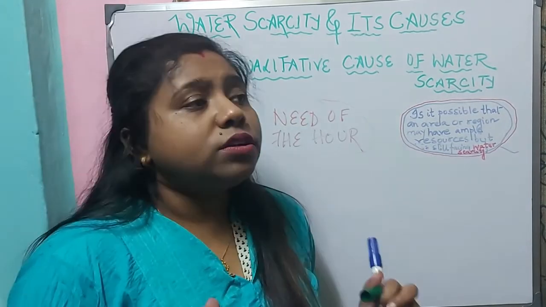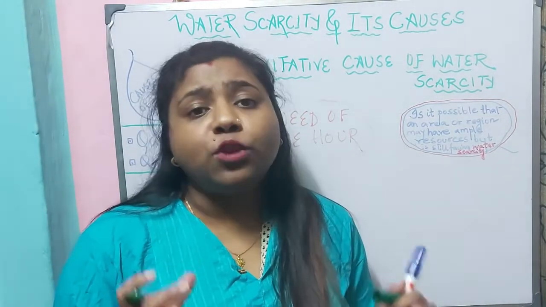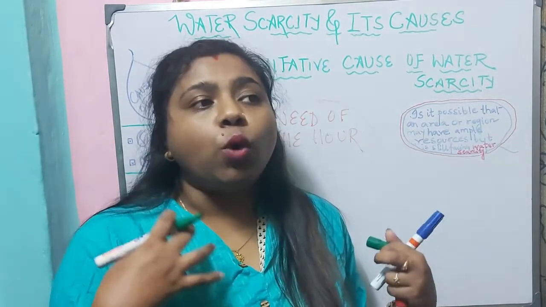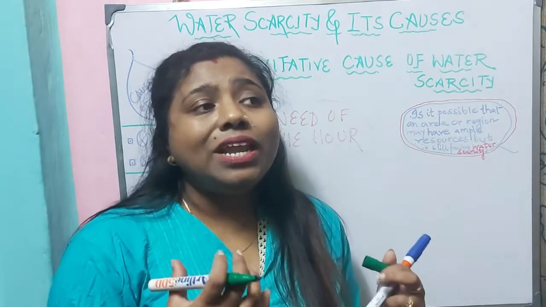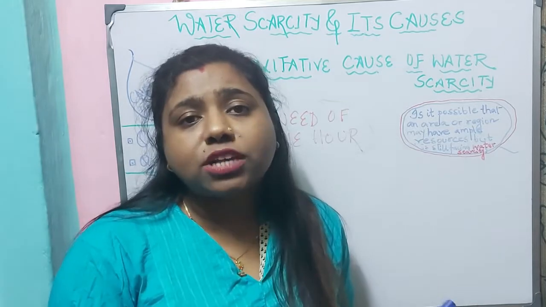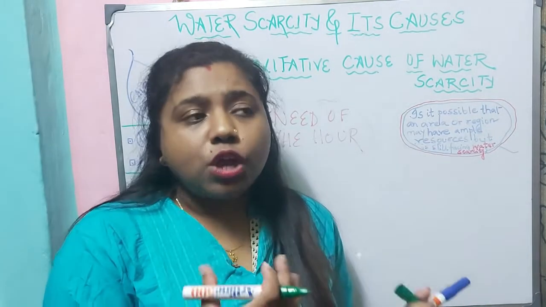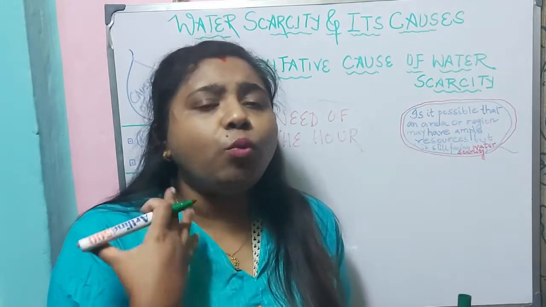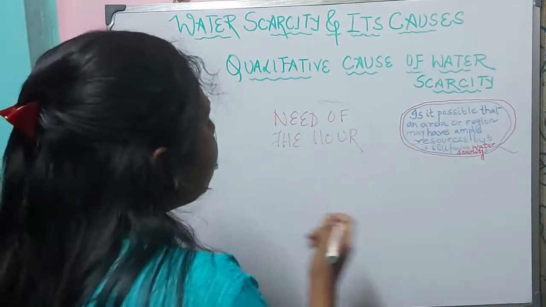That means water scarcity is really a huge problem, a global risk, and we need to conserve the water resources. Otherwise, the overutilization and the mismanagement of water resources will lead to a huge impact on our lives. And the time will come that if there will be no water, as we know that fresh water is very much limited, it will be very difficult for human beings to sustain. So we need to conserve the waters.